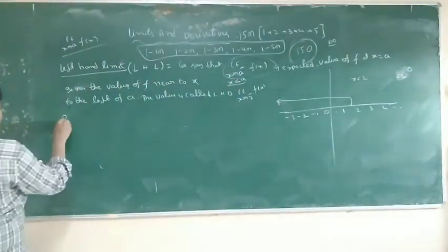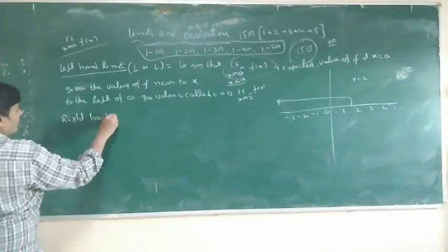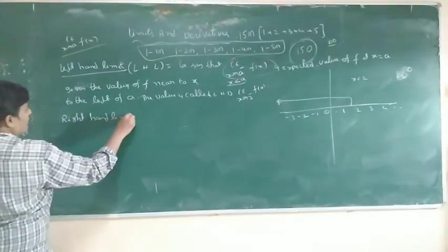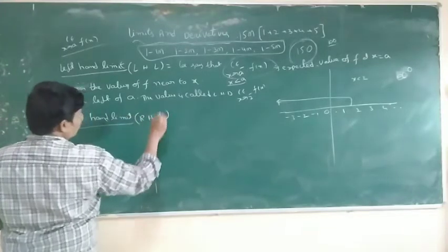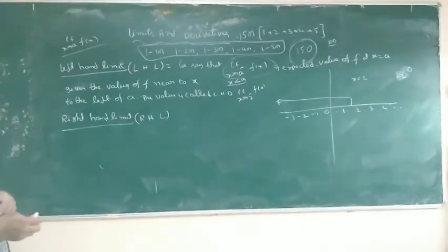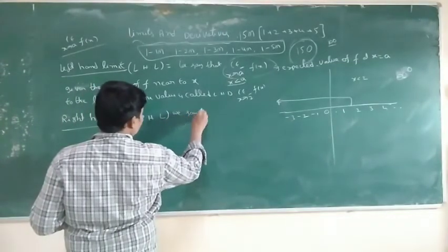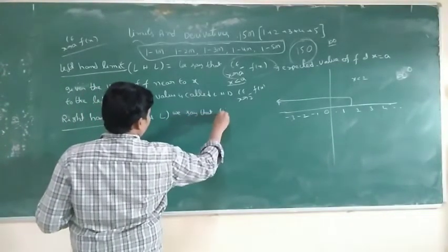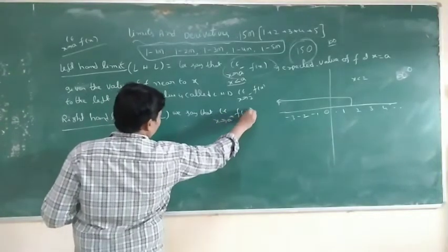Now the right hand limit is simply RHL. Same formula. We write limit x tends to a plus of f of x.